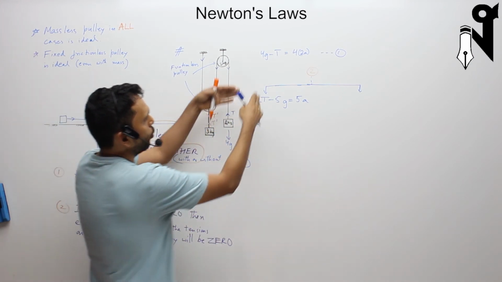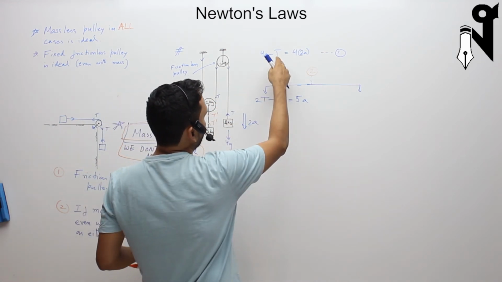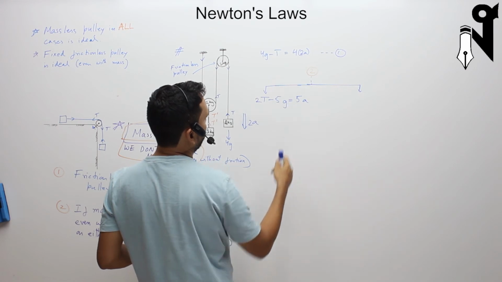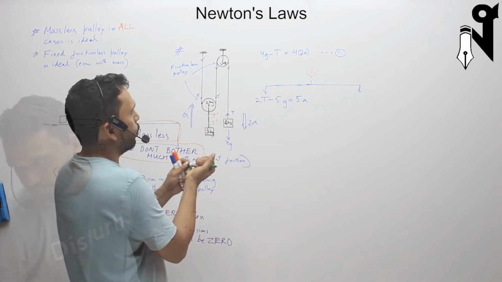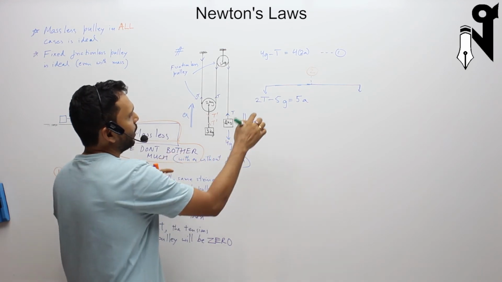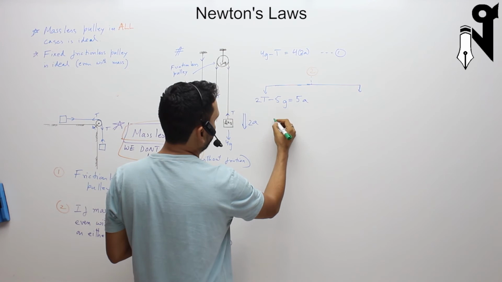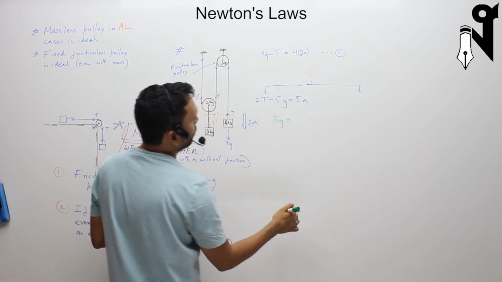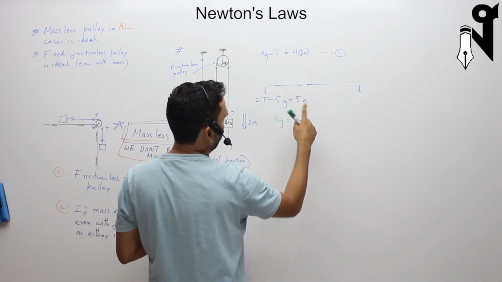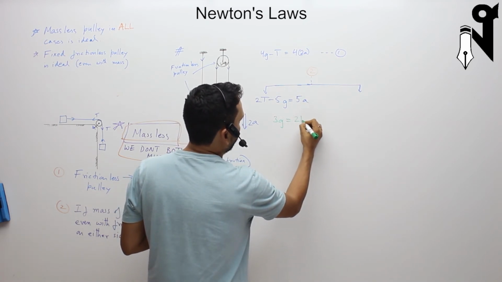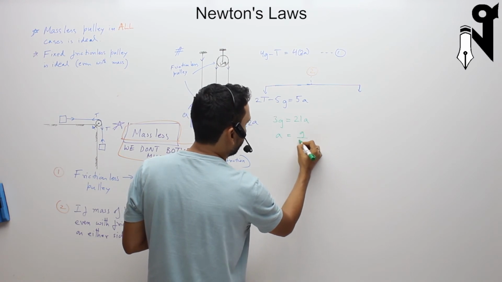So we have two equations and two unknowns, which can be easily solved. Just double the first one and add it to this, t will be gone and you'll have your answer. So when we do that, what do we get? Mentally: 8g minus 5g is 3g. You have doubled this, so this becomes 16. 16 plus 5 is 21a. So what you get is a is equal to g by 7.